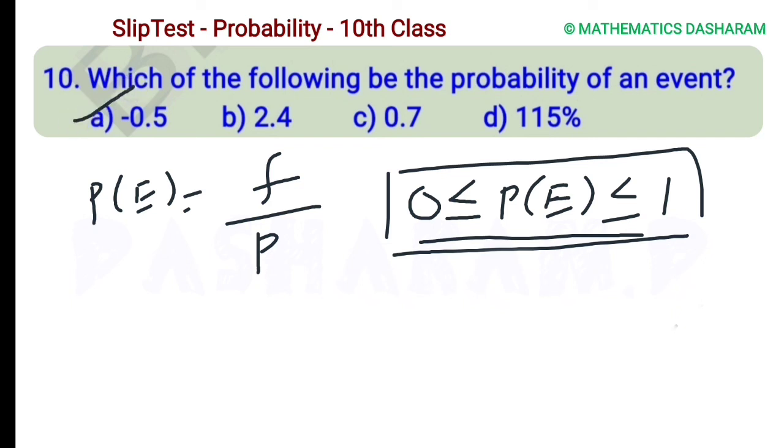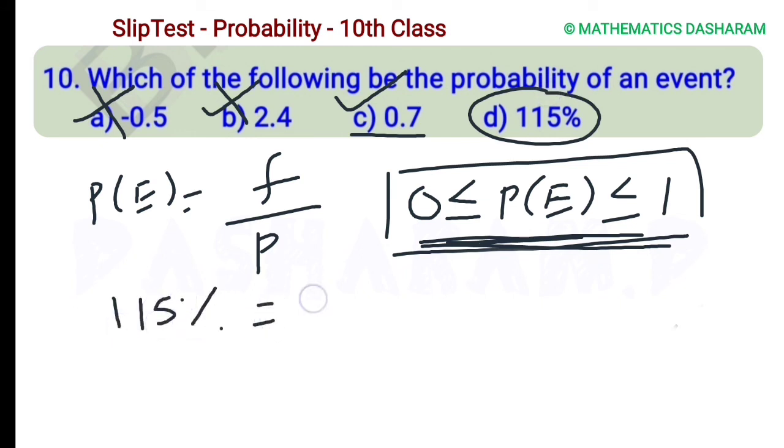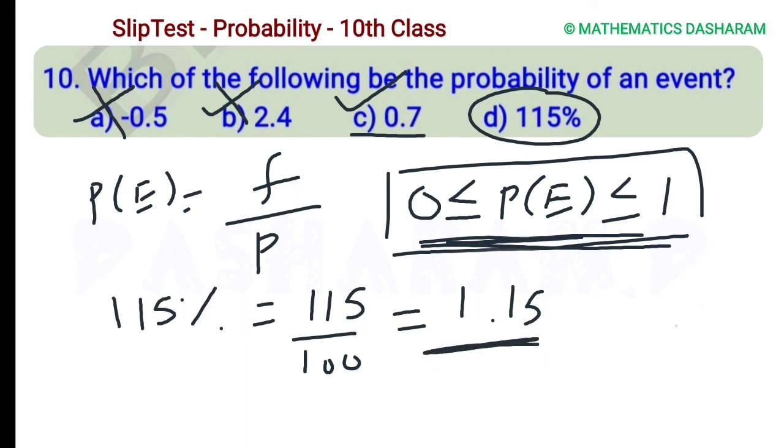Coming to option A, it is a negative number. A probability answer can never be a negative number. So option A is wrong. Option B is 2.4. As per this condition, probability must lie between 0 and 1, but it is 2.4, so it is also wrong. Next, option C, 0.7. It lies between 0 and 1, so definitely option C is correct. But what about option D, 115%? Percentage can be converted into fraction form. So 115 by 100 equals 1.15. So it is also not between 0 and 1. So option D is also wrong. So only option C is correct.